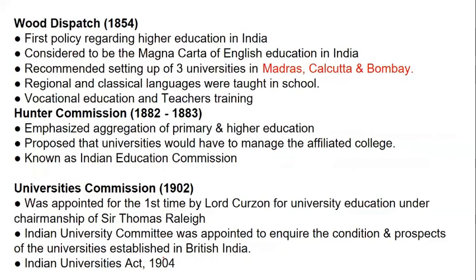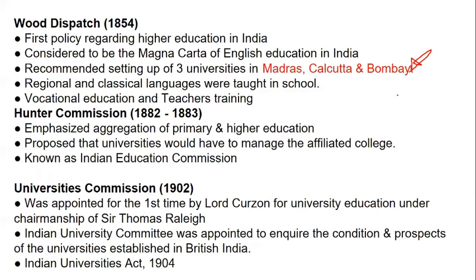Wood's Dispatch, this question was frequently seen, wherein the odd man out among the three universities they recommended and set up, that is Madras, Calcutta, Bombay. Delhi has been asked frequently, but you should know it's not Delhi, it is Madras, Calcutta, and Bombay. It is the first policy regarding higher education. It is considered the Magna Carta, that is, the rules given with respect to English education in India.